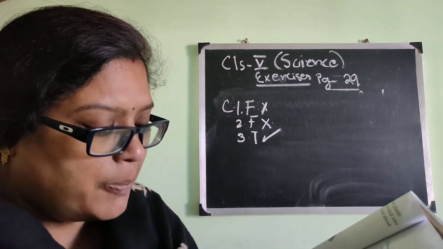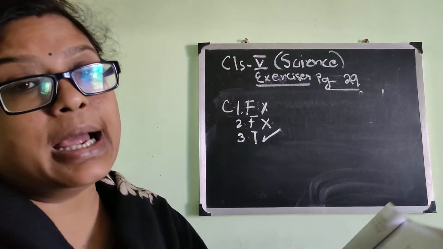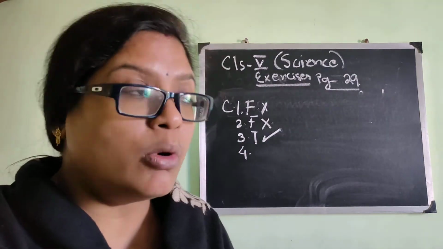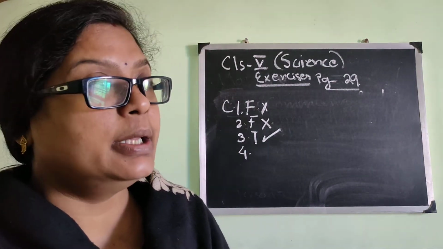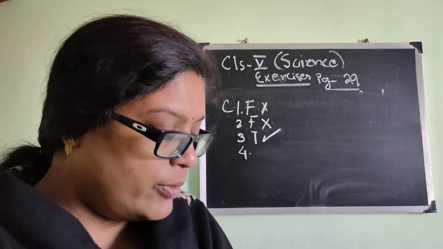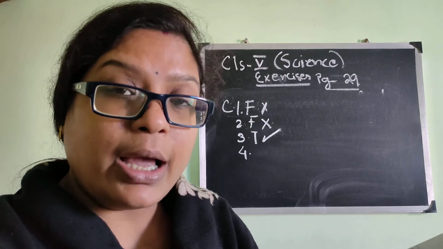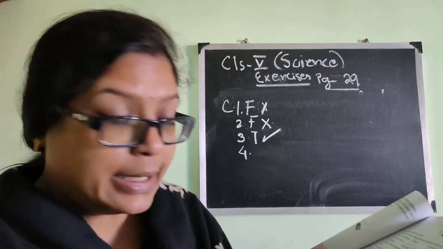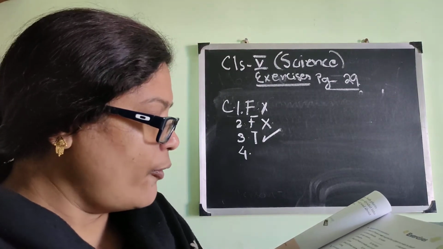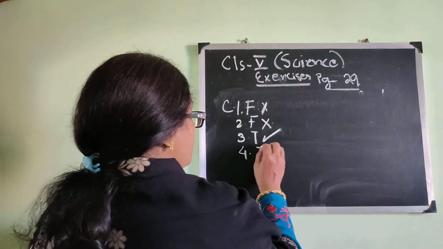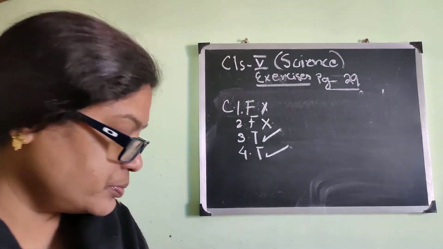Number 4, all plants and animals grow old and die. It is also true, because as the age increases and they become elder, they will lose their strength and ultimately die. We have read that in the characteristics, isn't it? So the answer is true and correct.